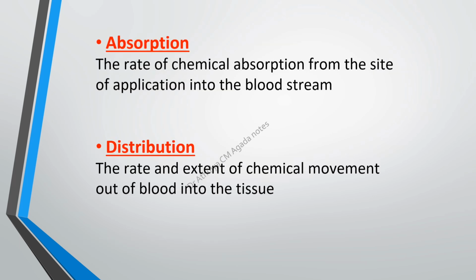First, let's look into each in brief. First, absorption. Absorption means the rate of chemical absorption from the site of application to the bloodstream. That is, whichever route we are administering the drug, when it reaches the bloodstream from that route, that process is called absorption. Next is distribution. Distribution means the rate and extent of chemical movement out of blood into the tissues. After it reaches the blood, the rate and extent of chemical movement into the tissues is said to be the distribution process.